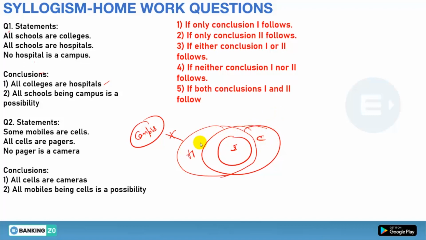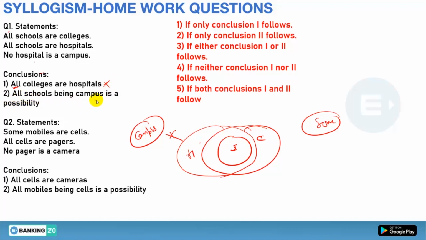Between college and hospital we have a relation of some, and if we have a relation of some, we don't know about the all. So all colleges are hospital, we don't know whether it can be or cannot be. We will not be sure, so we will count it as does not follow.